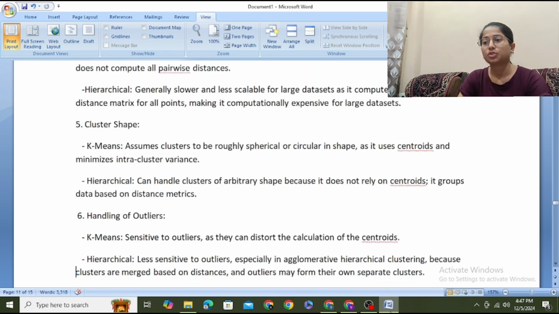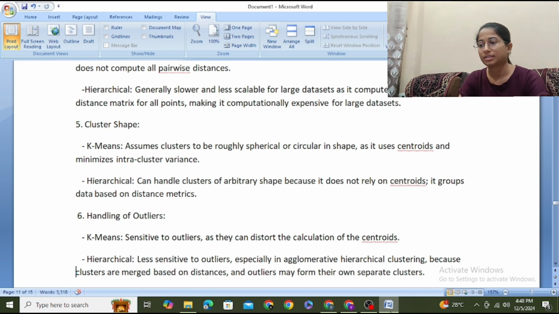Cluster shape. K-means assumes clusters to be roughly spherical or circular in shape, as it uses centroids and minimizes intra-cluster variance. Hierarchical clustering can handle clusters of arbitrary shape because it does not rely on centroids.